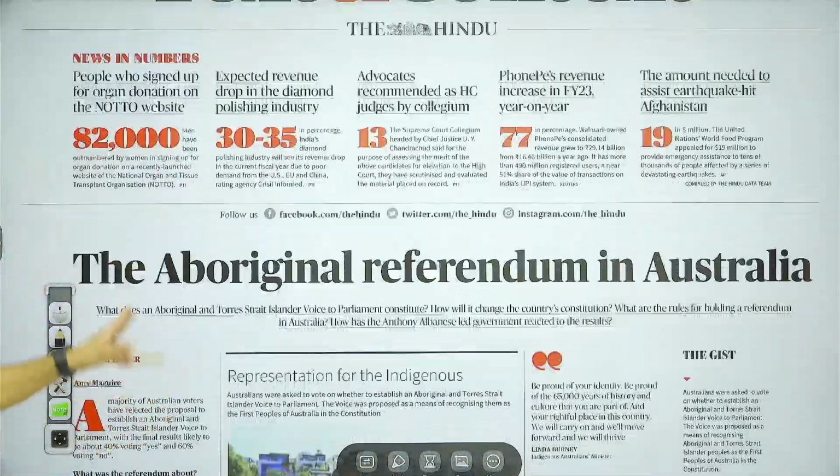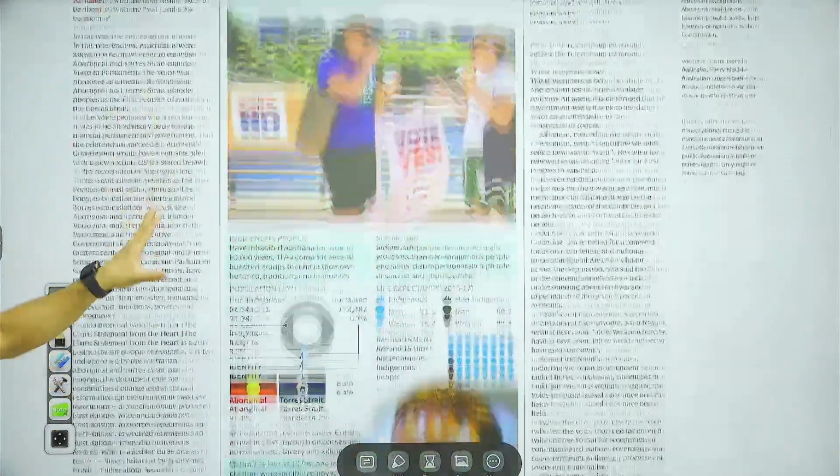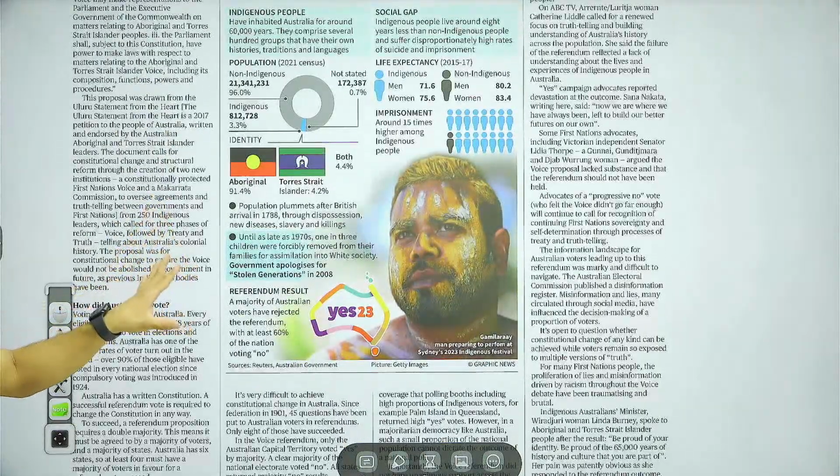Then coming to the text and context page, the Aboriginal referendum in Australia. We will take this article. Briefly, we will understand what the relevant points for the examination are.